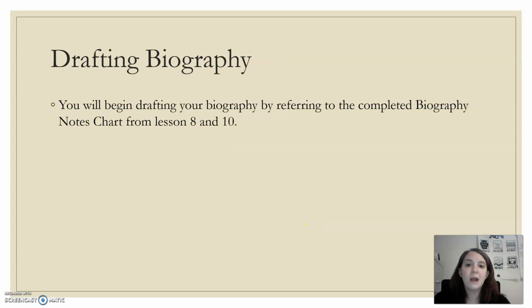So today we're going to be drafting our biography. You're going to refer to the charts that you've made in the previous lessons. You should have at least 2 charts right now, one from the reader source and then one from a separate document that you've located.